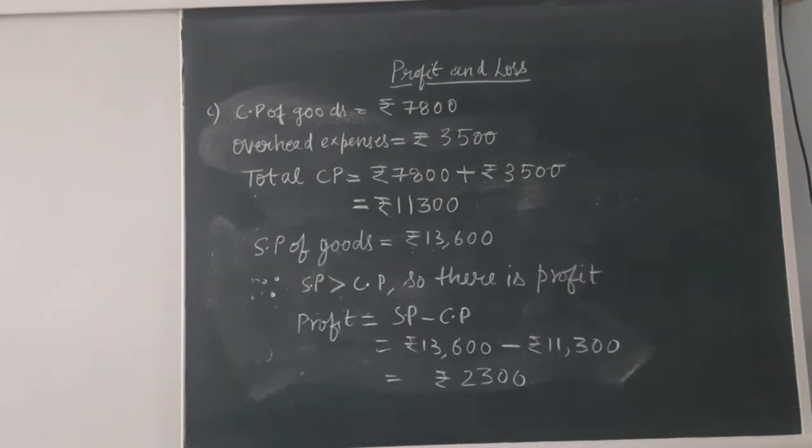So students, the selling price of the goods is rupees 13,600. Since the selling price is greater than the cost price, that means there is a profit. So to find out the profit, what is the formula for profit? Selling price minus cost price. So 13,600 minus 11,300. The final answer will be 2,300. So there is a profit of rupees 2,300.